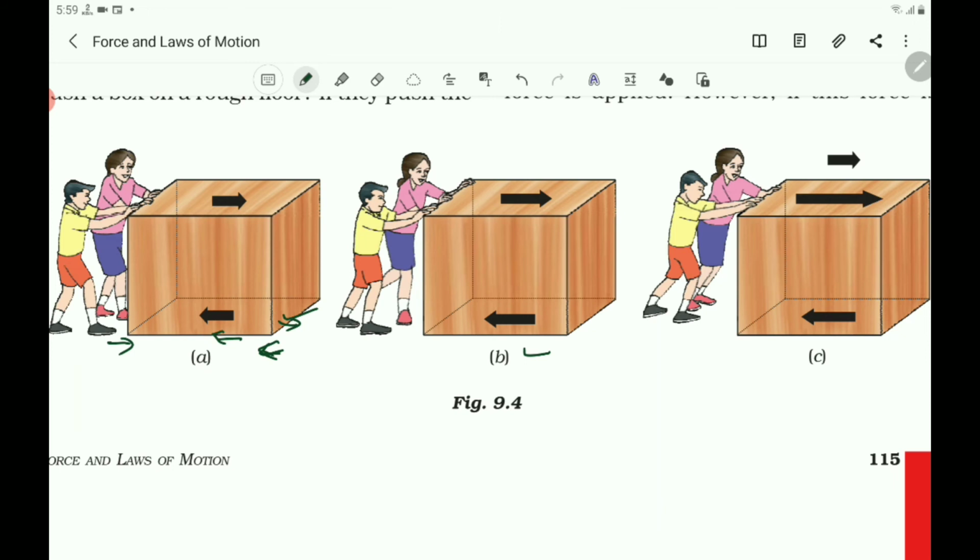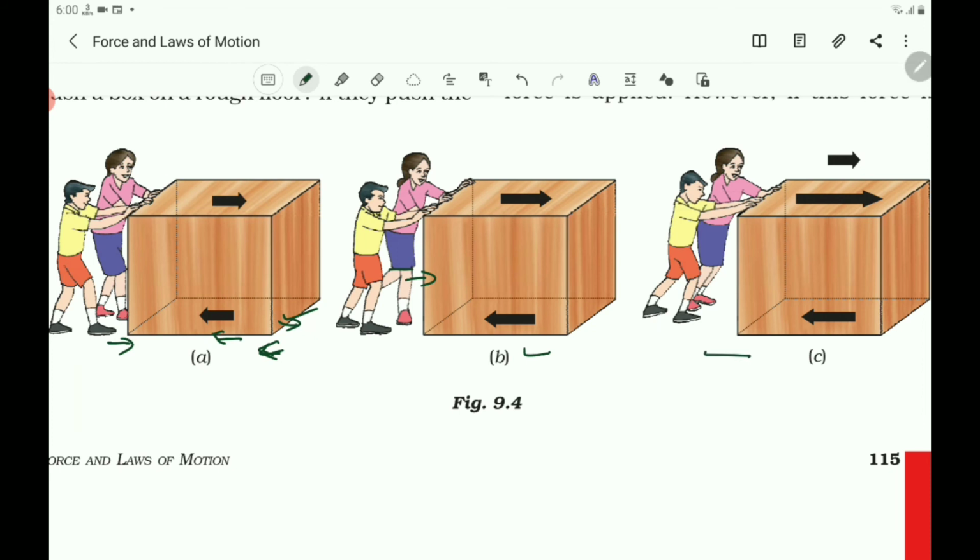The children push the box harder, but the box still does not move. Here the effort is more. They exert more force on the box, but the box will not move because the friction force still balances the pushing force. Even though they push with more effort, the box will not move.